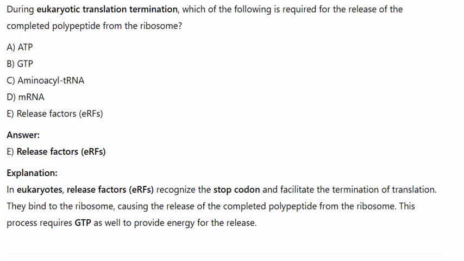These questions cover key concepts in protein synthesis, including the roles of initiation factors, elongation